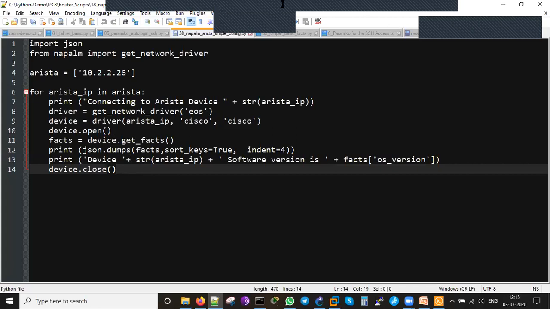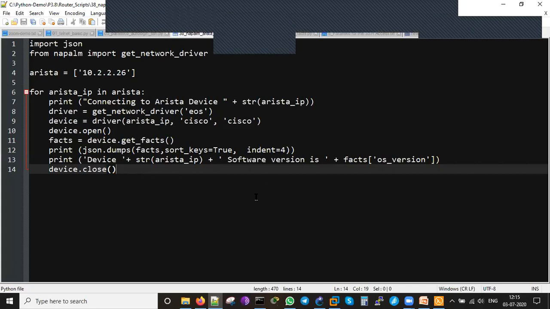Yes? My question was, these facts and these commands, are they specifically for Arista? No, not for Arista. Even for a Juniper box we do that, device get facts. And for Cisco also, this will be supported. Yeah, we can do this. This is actually coming under the network device platforms as well.